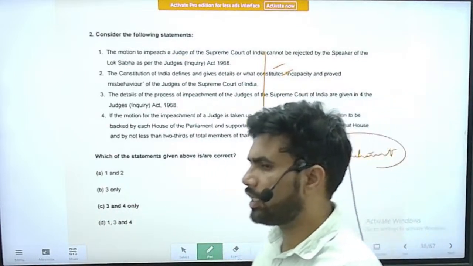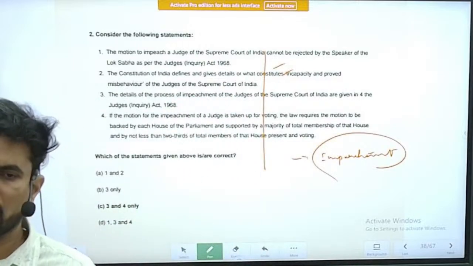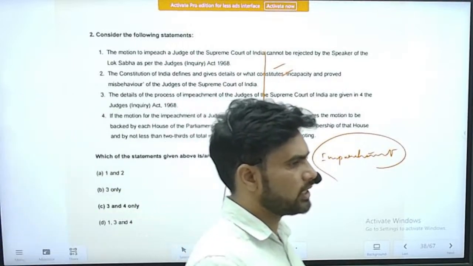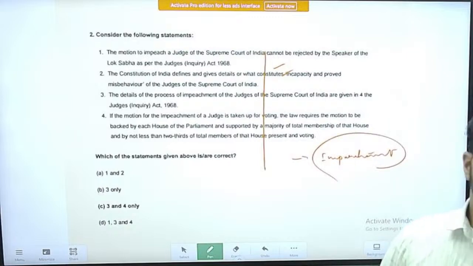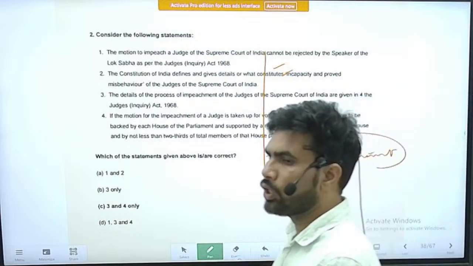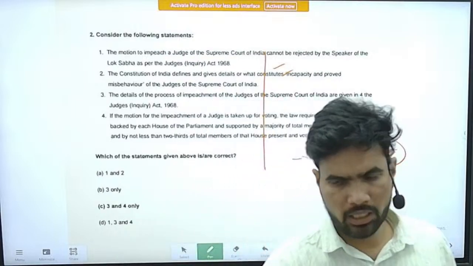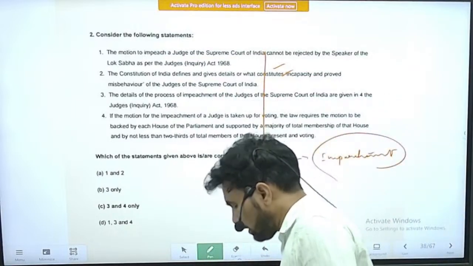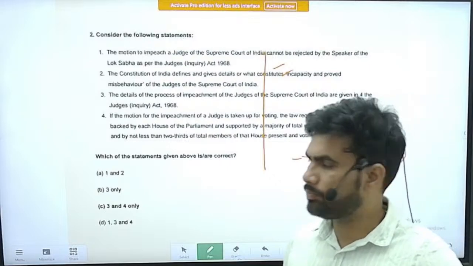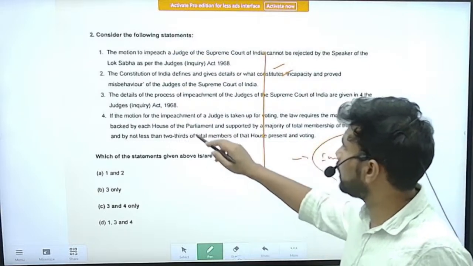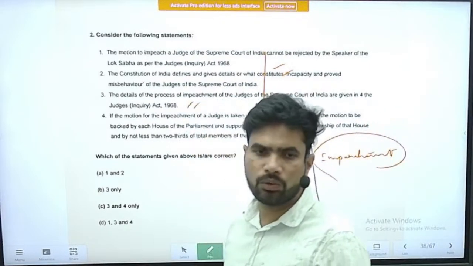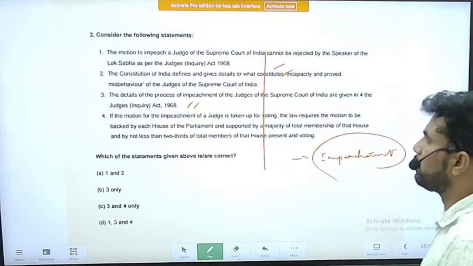There were impeachment motions against certain judges, with two to three examples. However, before the completion of the impeachment proceedings, the judges themselves resigned from their posts. Because of that, no judge has been removed from their position through the impeachment process. So you should be thorough with the facts related to this impeachment process.